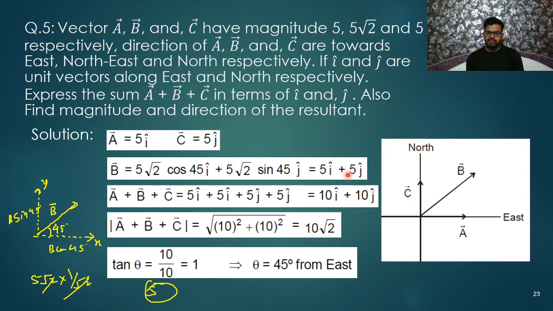So I'm getting 5 i cap plus 5 j cap. So what will we get? A plus B plus C: 5 i cap plus 5 i cap plus 5 j cap plus 5 j cap. So we are getting 10 i cap plus 10 j cap. So what is its magnitude?